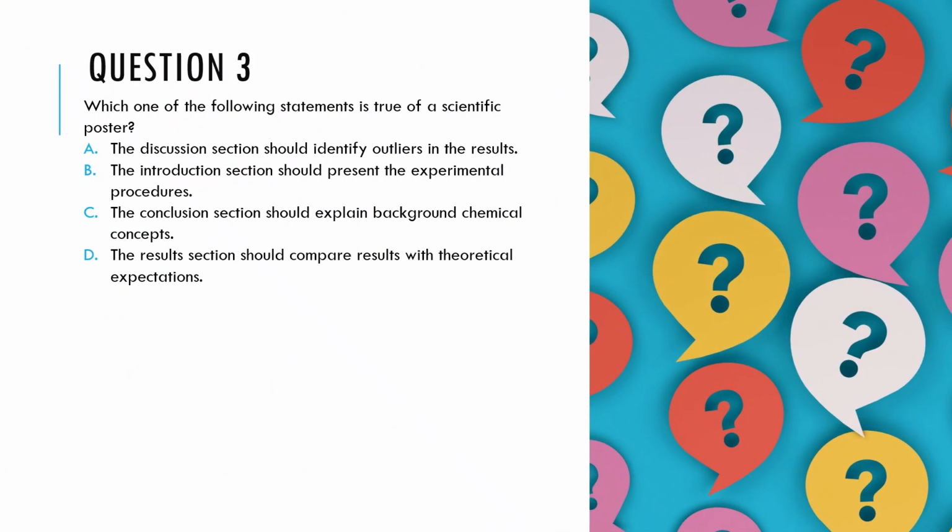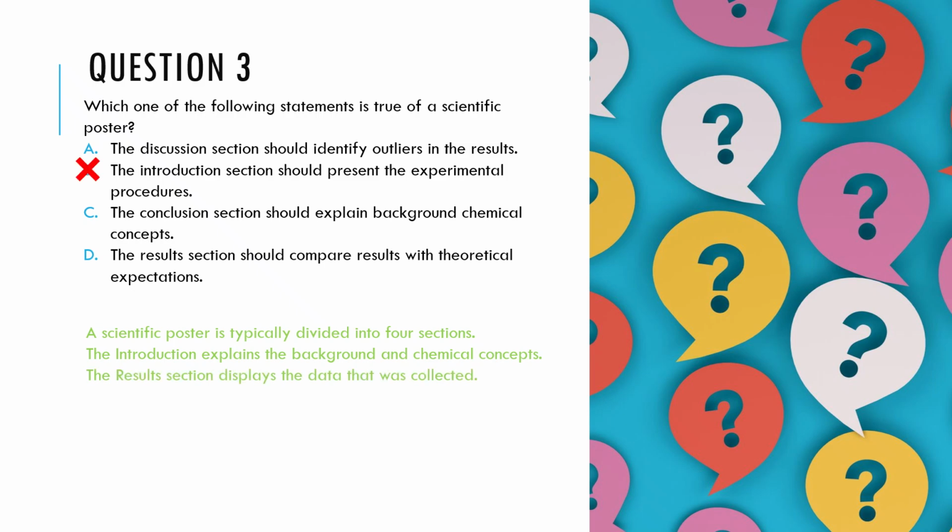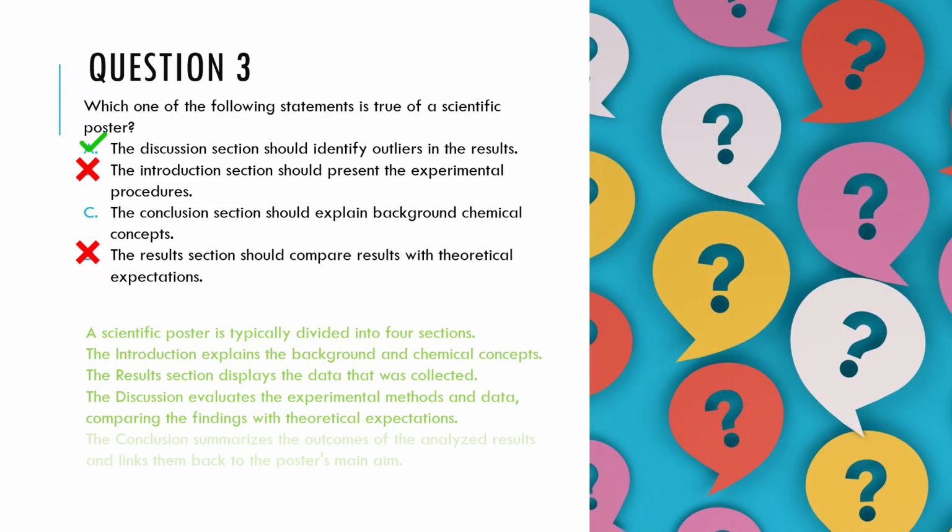A scientific poster is typically divided into 4 sections. The introduction explains the background and chemical concepts. The results section displays the data that was collected. The discussion evaluates the experimental methods and data, comparing the findings with theoretical expectations. The conclusion summarizes the outcomes of the analyzed results and links them back to the poster's main aim.